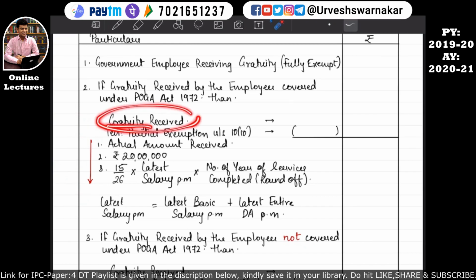The gratuity received by the employee will be written over here, and then we will reduce a partial exemption available under section 10 subsection 10. So how to calculate the partial exemption under section 10(10)? First is the actual amount received, whatever gratuity amount is received, we will write over here. Second is rupees 20 lakhs, or third is the formula. The formula says 15 divided by 26 into latest salary per month into number of years of service completed, and in bracket I have written round off. So what does this mean? I'll explain it to you, don't worry about that. Whichever is the lowest of these 3 values will become our partial exemption under section 10(10).